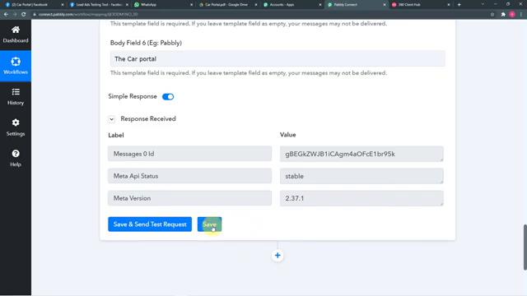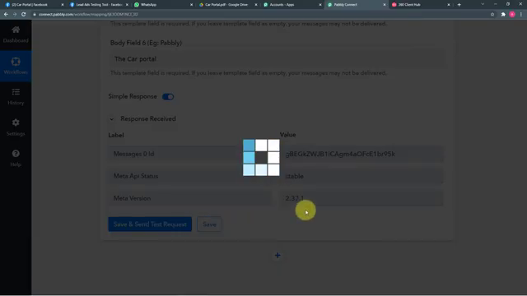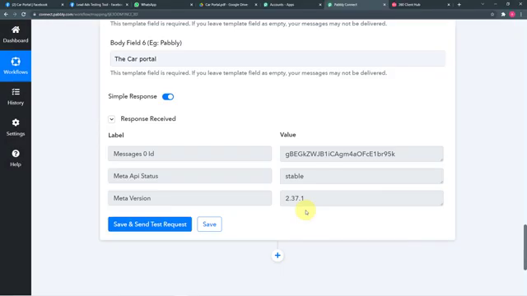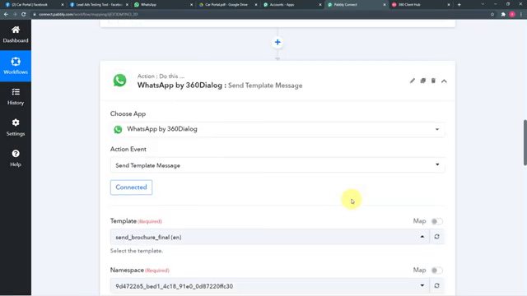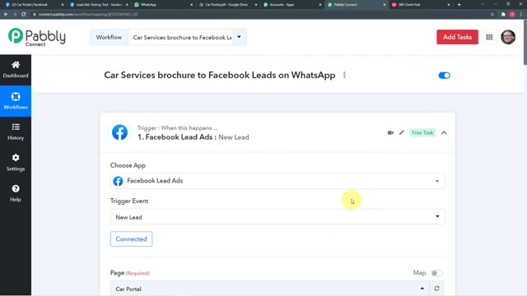Now just click on save here. And let me tell you one more important thing, that is you can make this workflow or automation run 100 times in a month with the help of Pabbly Connect's free account, because Pabbly Connect's free account provides you 100 free tasks for every new month. So if 100 tasks are sufficient for you, you can use Pabbly Connect for free forever. Also, we are going to paste the link of this same workflow in the description so that you can clone it in your own free Pabbly Connect account and start using that instantly.